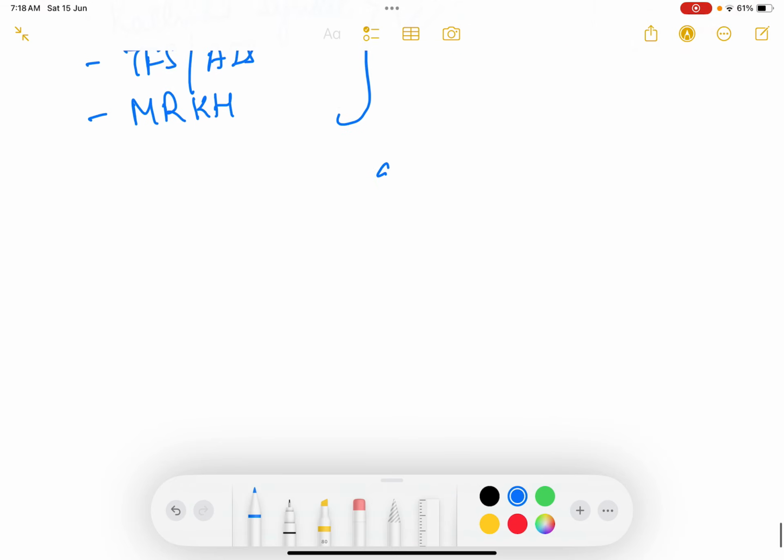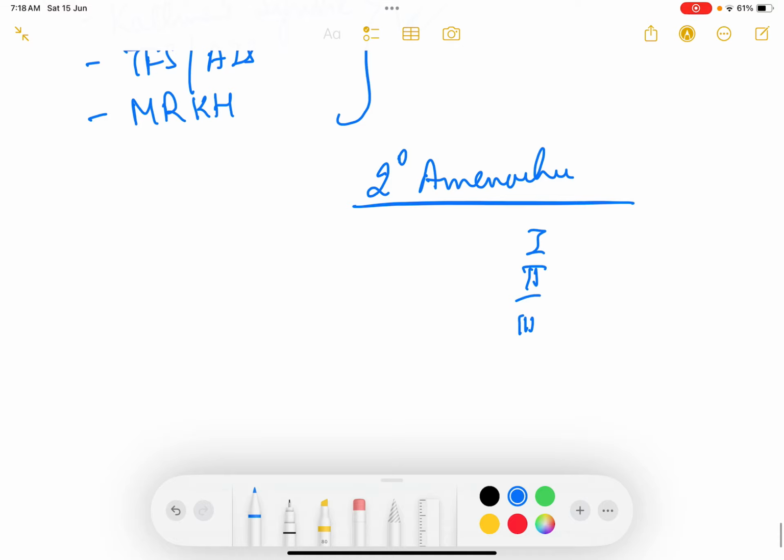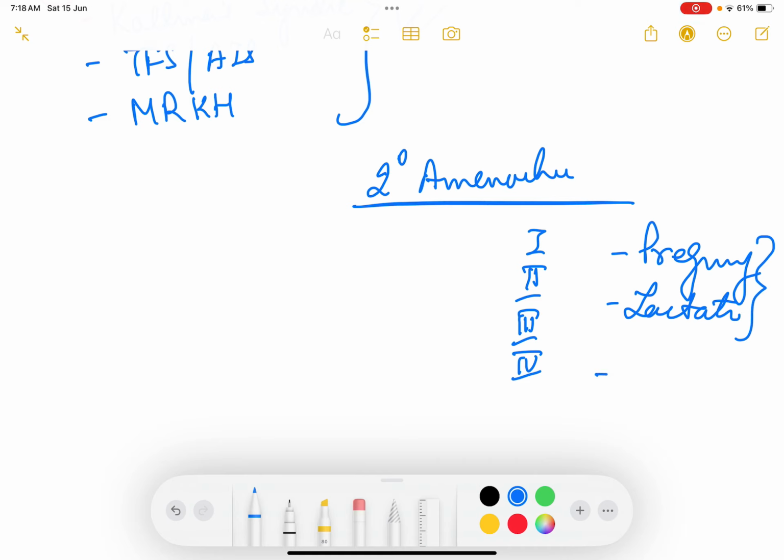Coming to secondary amenorrhea. Secondary amenorrhea can be because of various reasons. Again, you can divide it into compartment 1, compartment 2, compartment 3 or compartment 4. The most common cause of secondary amenorrhea is pregnancy, of course, okay, followed by lactation. Pregnancy followed by lactation are the most common cause of secondary amenorrhea.